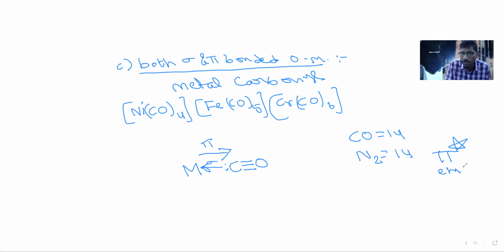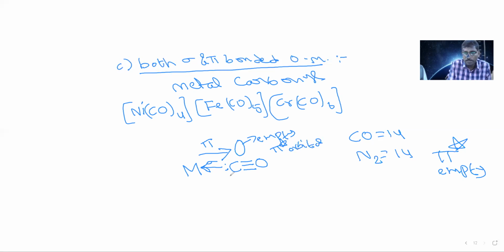These pi star orbitals are empty. So the CO molecule has empty pi star orbitals, and into these they can accept electrons from the central atom also. That's why they will form a pi bond.